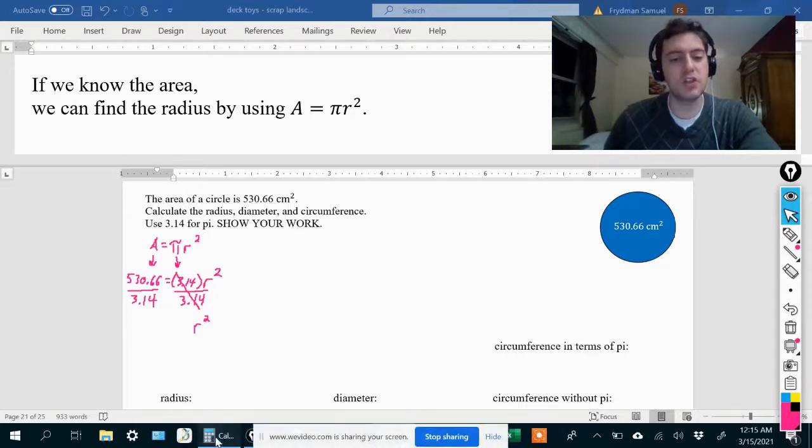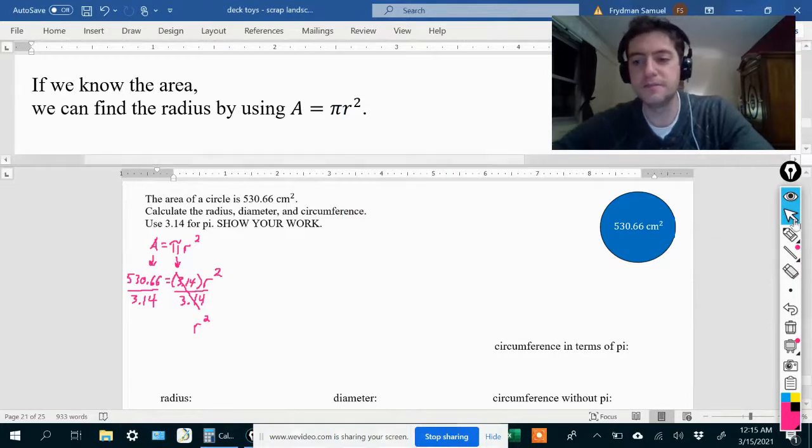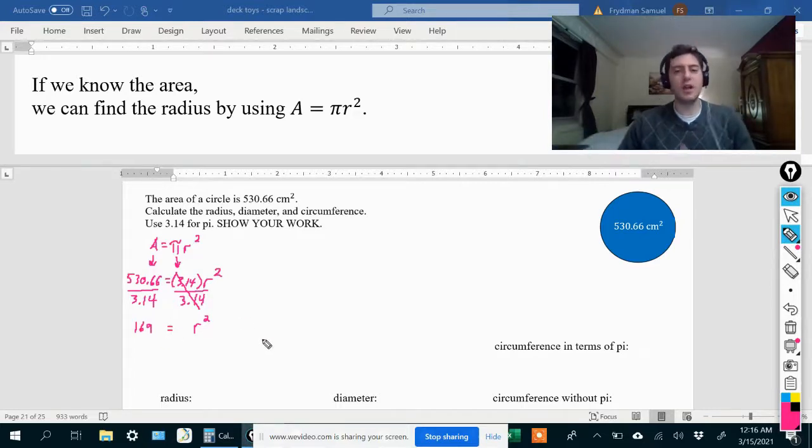Right now, let's just go ahead to the calculator and do 530.66 divided by 3.14, and we will get 169. So we have 169 equals r squared. We're not done. We didn't figure out what r is yet. We figured out what r to the second power is. We know that r to the second power is 169. That's not the same thing as saying that r itself is 169.